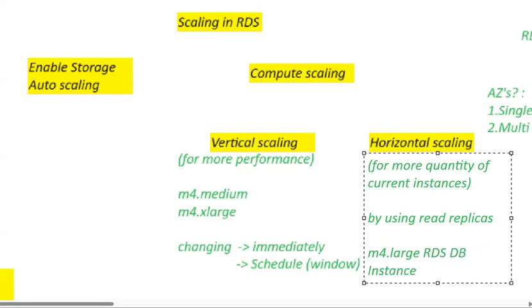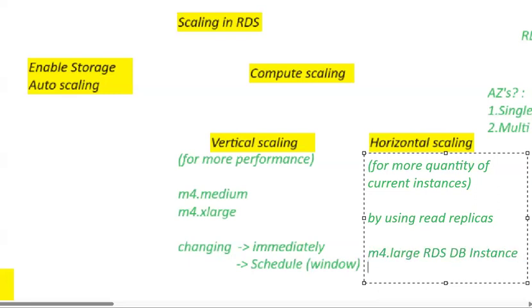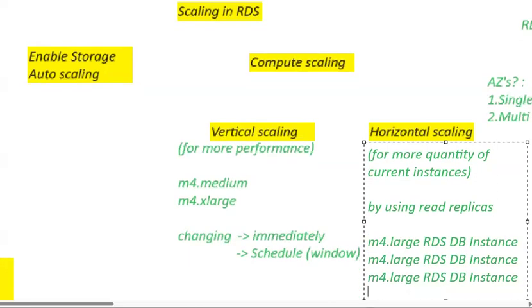Now I want to scale, which means let's say my traffic is more, I'm getting more traffic. So in order to provide response, I need to scale it horizontally. So here you just increase the total number of instances, that is RDS instances, in that place.